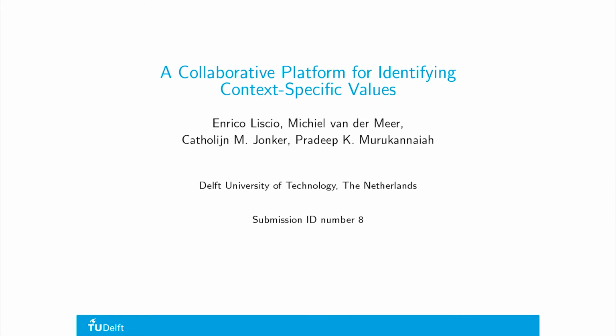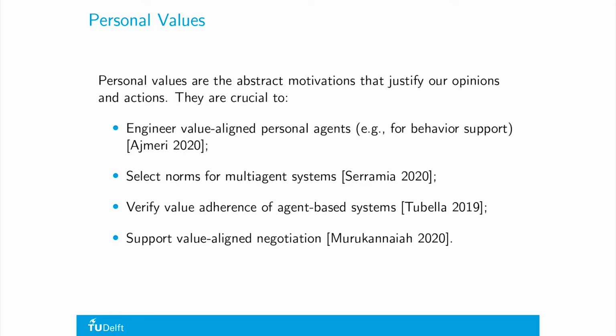Hello everyone. In this video I will present a platform for identifying context-specific values. But let's start with values. Values are the abstract motivations that justify our opinions and actions. Values are crucial for building artificial agents that can live with us in our daily life. For example, to engineer value-aligned personal agents, to select norms for multi-agent systems, and for value-aligned negotiation.